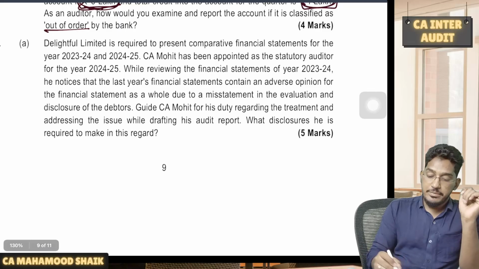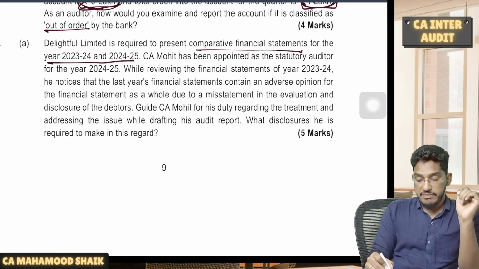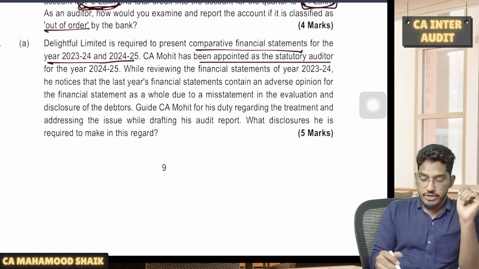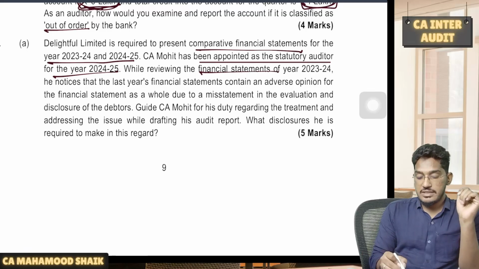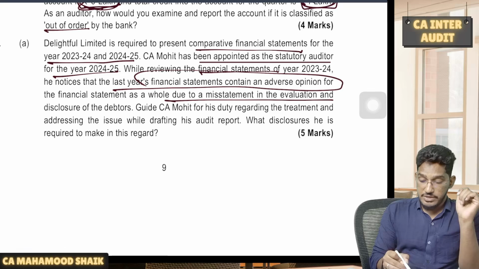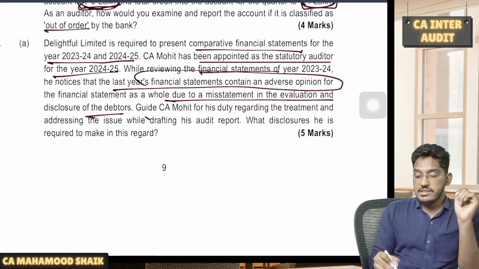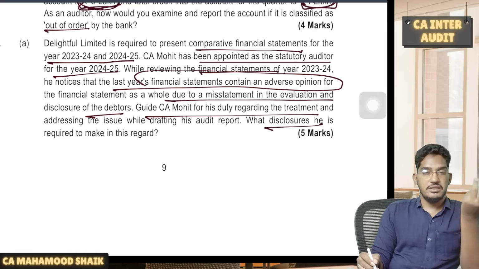Delightful Limited is required to present comparative financial statements for the financial years 23, 24, 25. CA Mohit has been appointed as a statutory auditor for the year 24, 25. While reviewing the financial statements, he notices that last year's financial statements contain an adverse opinion as a whole due to the misstatement in the evaluation and disclosure of the debtors. Guide CA Mohit for his duty regarding the treatment and addressing the issue while drafting his audit report. What disclosures is he required to make in this regard?